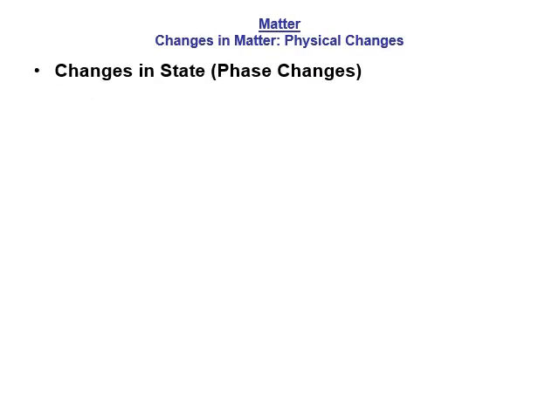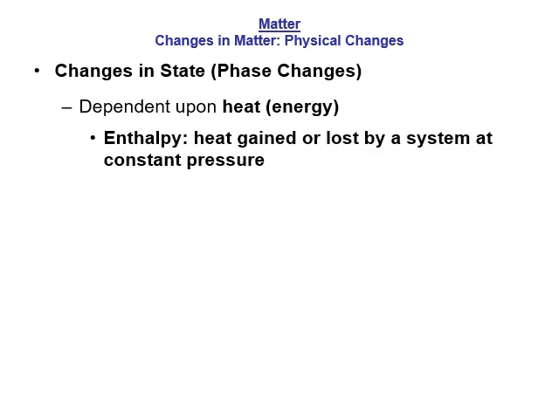Another type of physical change are changes in state or phase changes. So from liquid to solid, from liquid to gas, from gas to liquid, so on and so forth. So these are dependent upon heat or energy. Putting heat into a system will do one thing, taking heat out of a system will do another thing. That change in heat is described as enthalpy. That's the heat gained or lost by a system at constant pressure. Now, why they say constant pressure is because if you vary the pressure, then you need less or more heat depending on what you're trying to do. So that's what they always say, constant pressure.